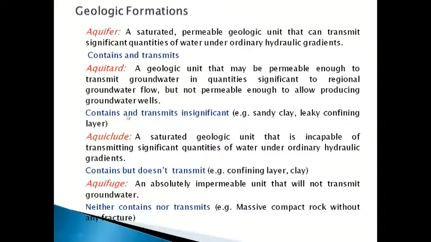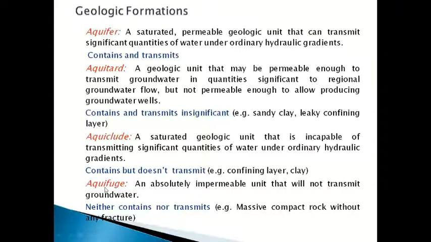This aquitard contains some water and transmits a little bit of water. Here, the water will store, but it will not transmit a single drop of water. Examples are confining layers, like clay.